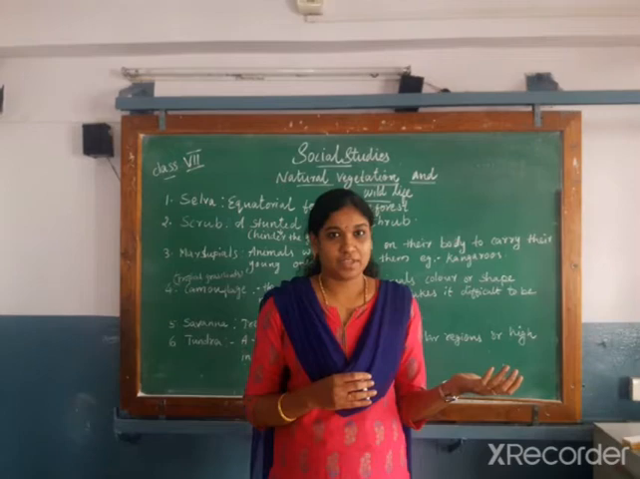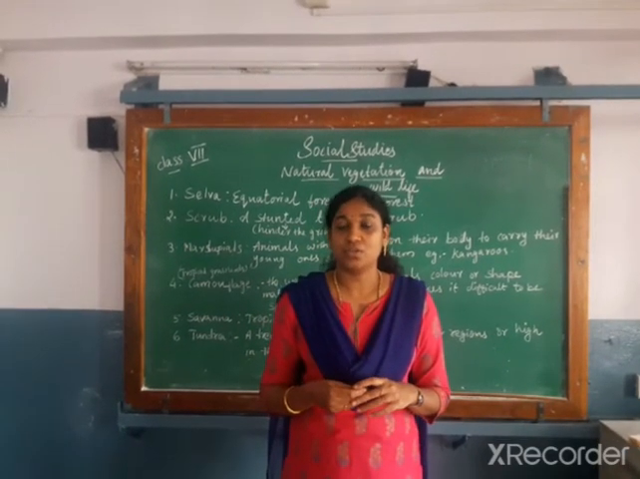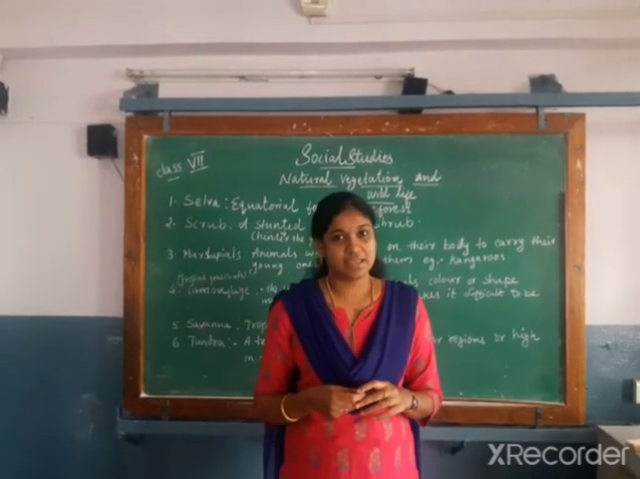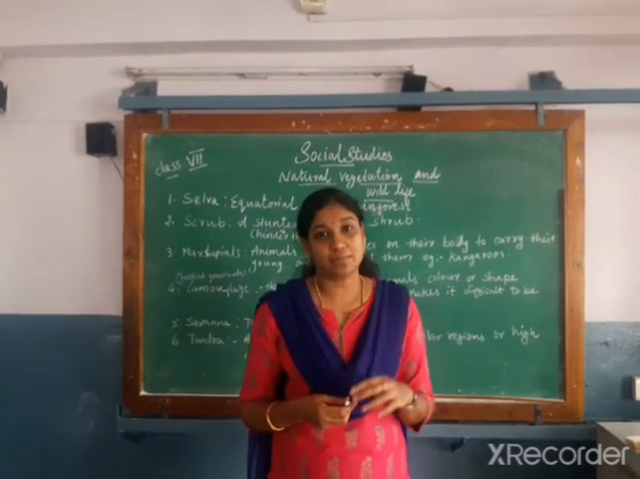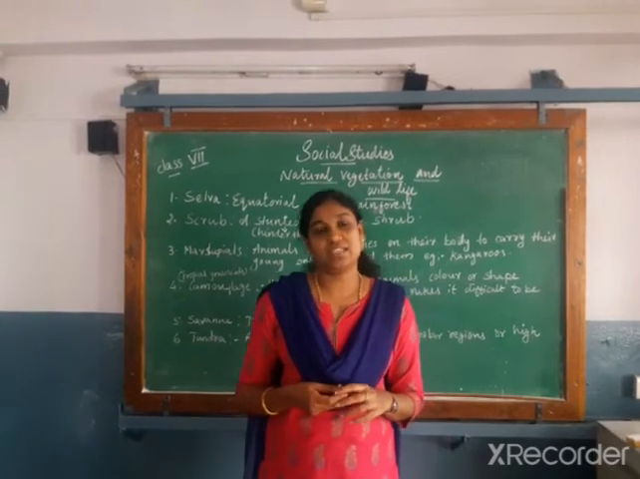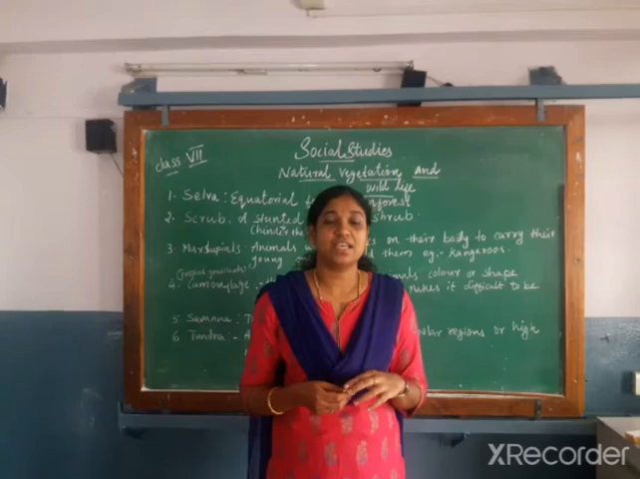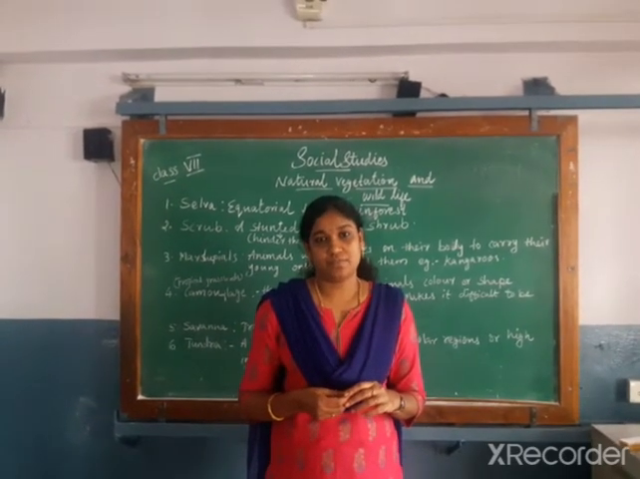I hope you all understood. The next division is grassland. Grassland is divided into 2 types: tropical grasslands and temperate grasslands. How can we differentiate tropical grasslands and temperate grasslands? What are the features? Which type of animals can we see there? I hope you understood everything. The next division is scrubland. And what is meant by tundra vegetation?